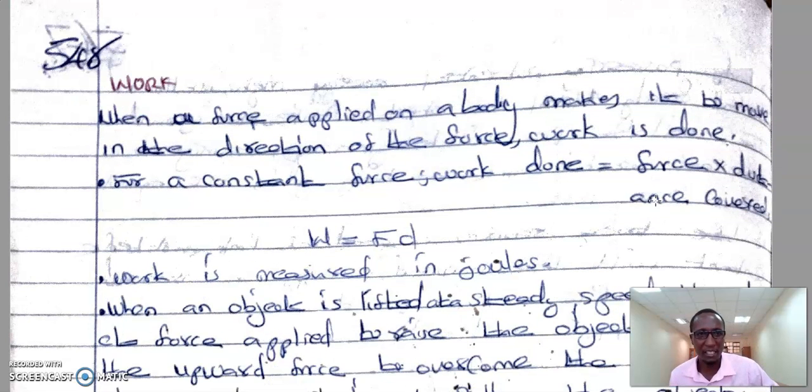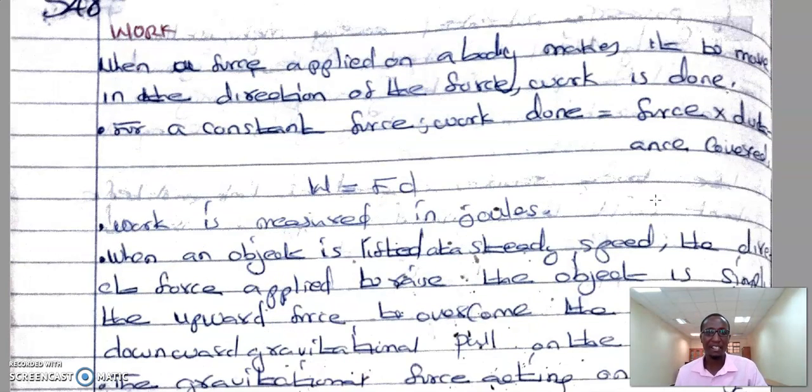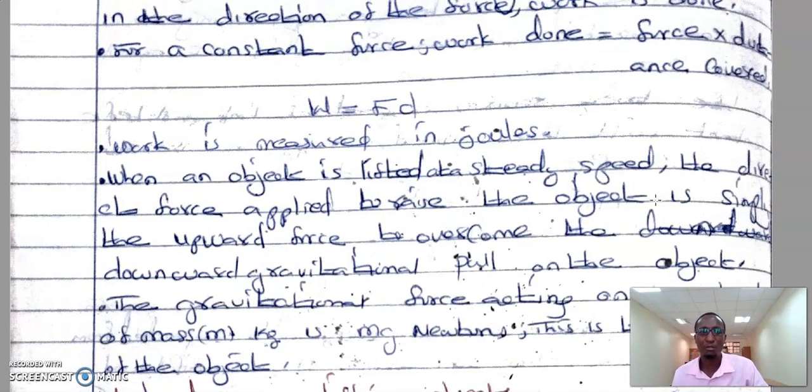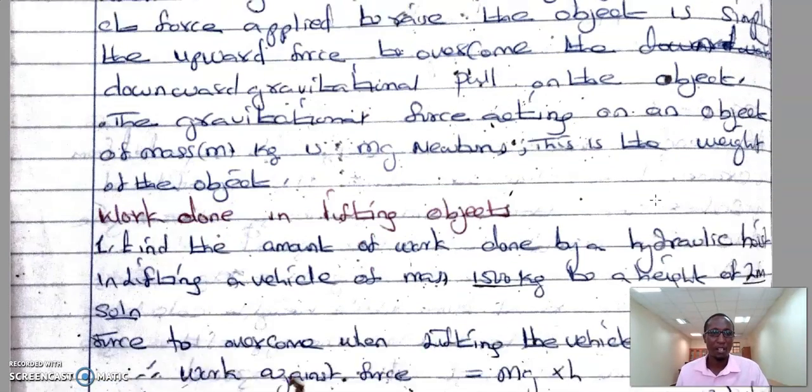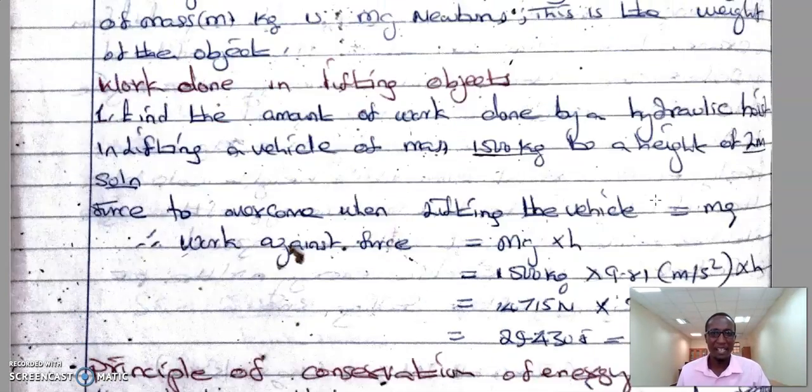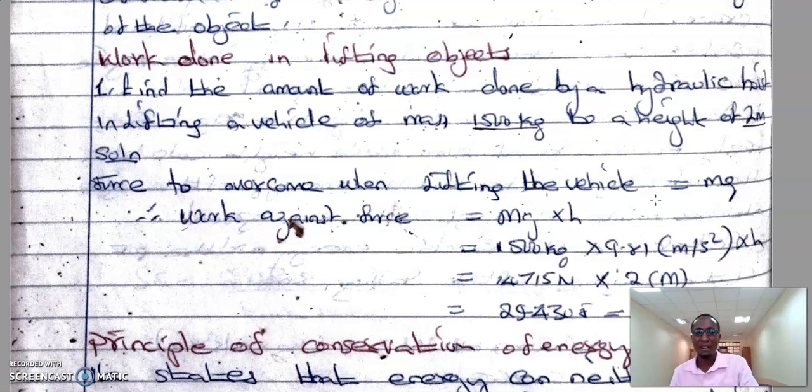Then now what is work? We see that when a force applied on a body makes it move in the direction of the force, work is done. For a constant force, work done is equal to force multiplied by the distance covered. That means W is equal to Fd. And we say work is measured in joules. So we can have an example so that we can understand what we are saying.